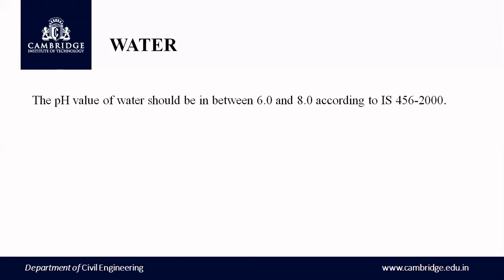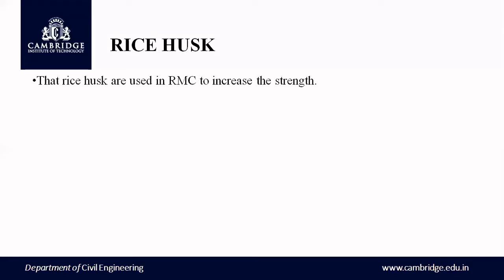The next material is water. Here the water quality is also maintained as per the standards, that is, as per the code. The pH value of water should be between 6 and 8 according to IS 456:2000.